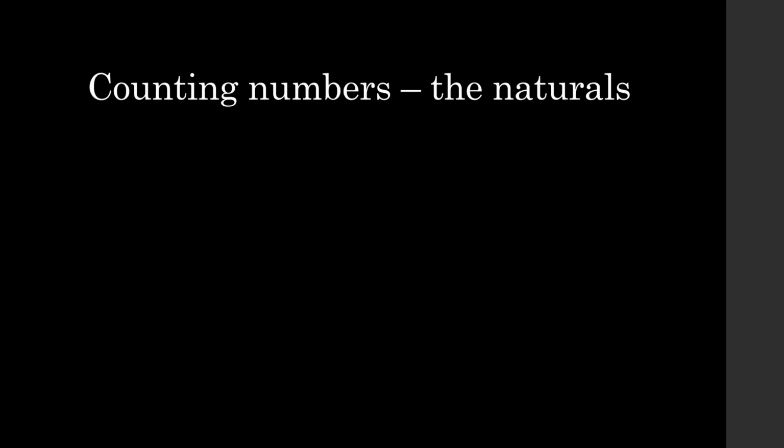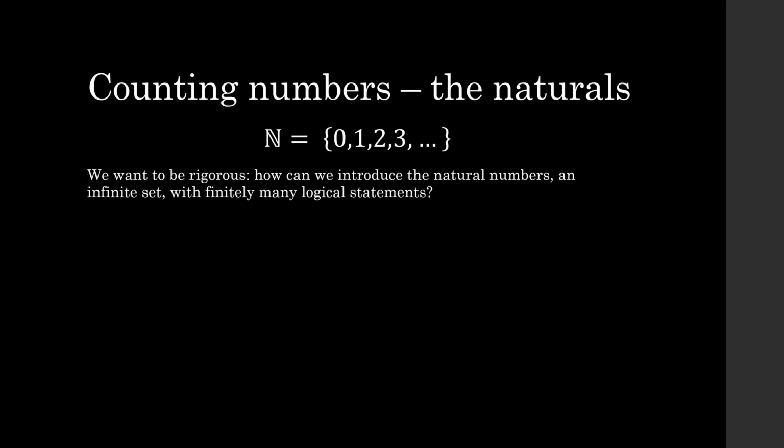So, the counting numbers, the naturals. What are they? At first, we may want to say the natural numbers is the set 0, 1, 2, 3, and we can write ... to infinitely say that we have 4, 5, 6, 7, all that. That's just notation. But as I said, this is a course in formalism, and we want to be formal about this. We want to be rigorous.